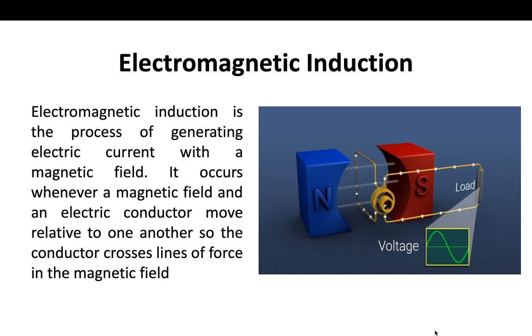Current means the particles are moving. So when wires and conductors pass through the magnetic field, due to the magnetic field those charges start moving, and when the charges start moving, they form current. So current formed due to a magnetic field is called electromagnetic induction.